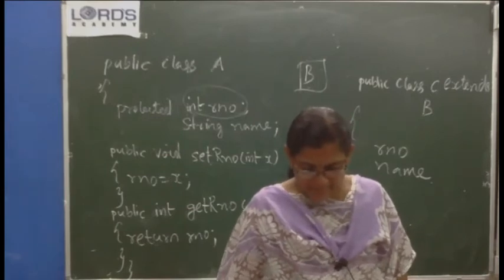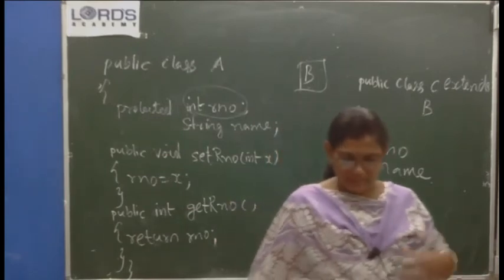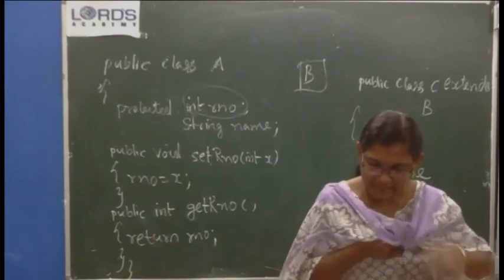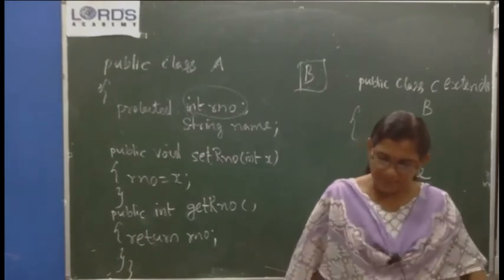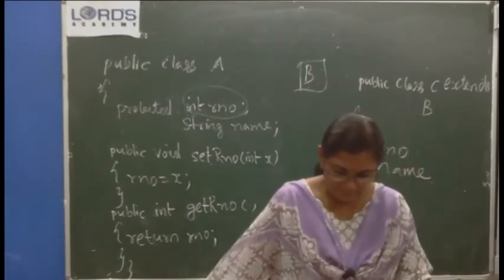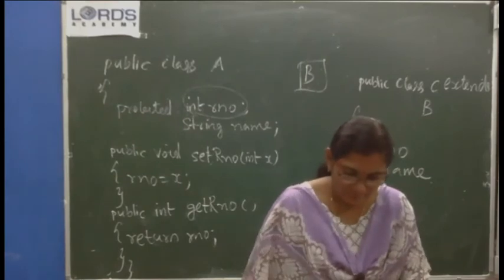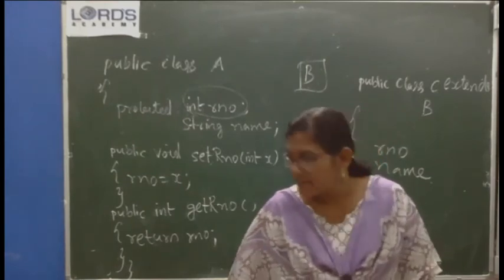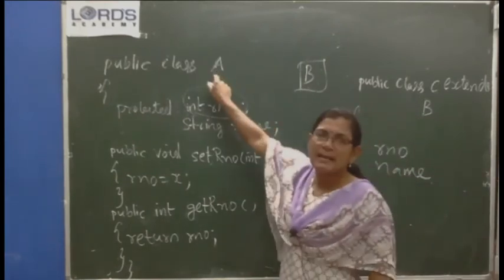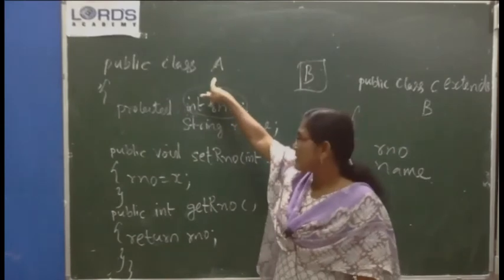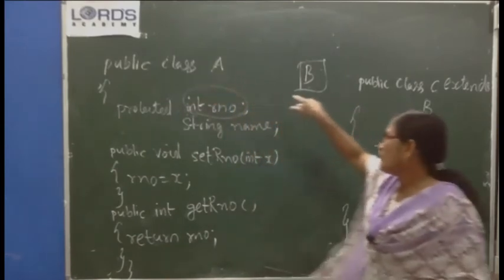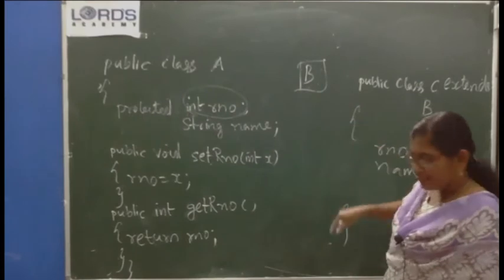Java provides visibility. The next topic says that suppose this class is a public class.